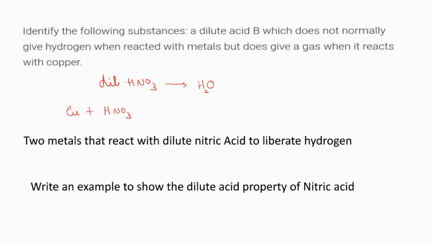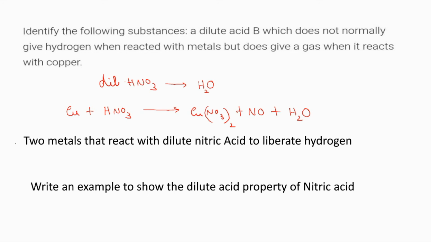Copper and dilute nitric acid. Can you predict the product of the reaction? How to predict it easily? We already discussed this in the previous video. Whenever dilute nitric acid is involved, the gas produced will be nitric oxide. Along with that, water will be formed, and one salt also will be formed, that is copper nitrate. We have learned an easy method to balance this equation also. Using that, you can balance this equation by yourself.